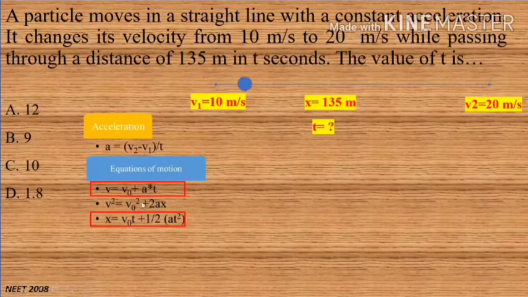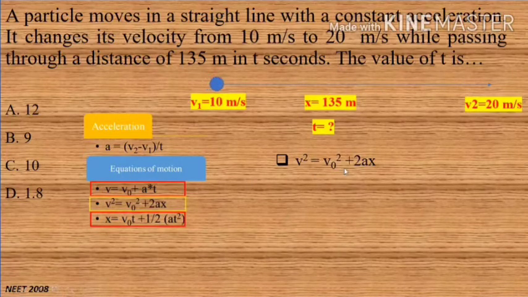So by using the second equation of motion, we can find the acceleration first, because in this equation only acceleration is unknown to us, and we know the final velocity, initial velocity, and distance also. So by using the second equation of motion, we can find the acceleration. So let us use it.